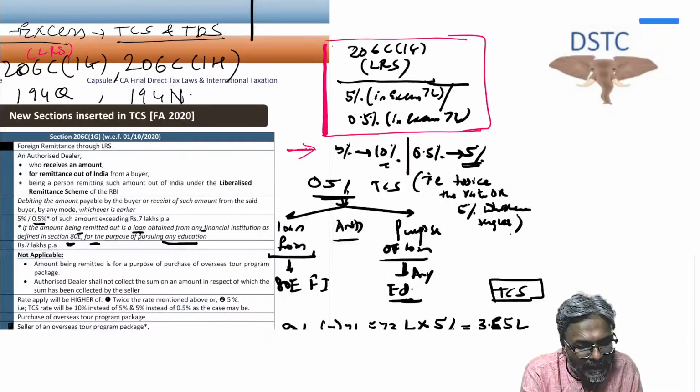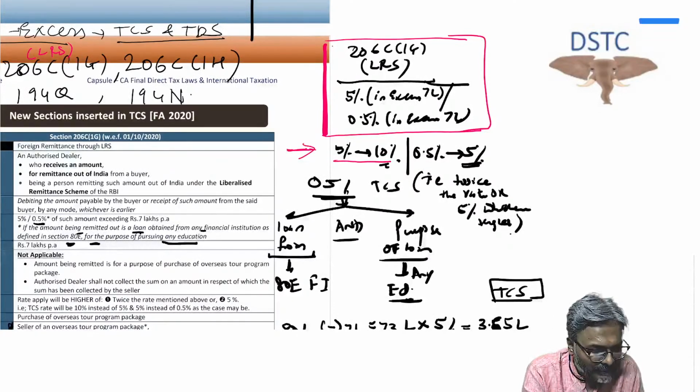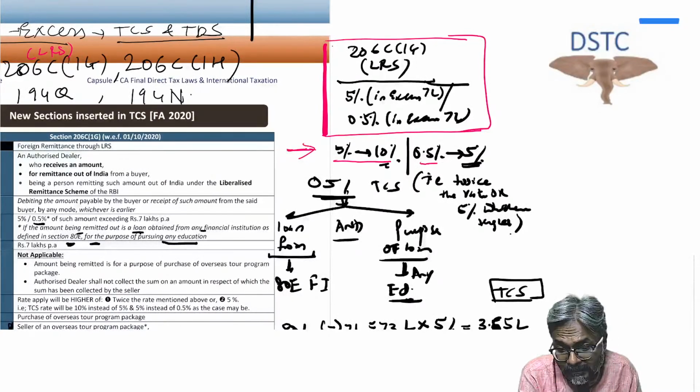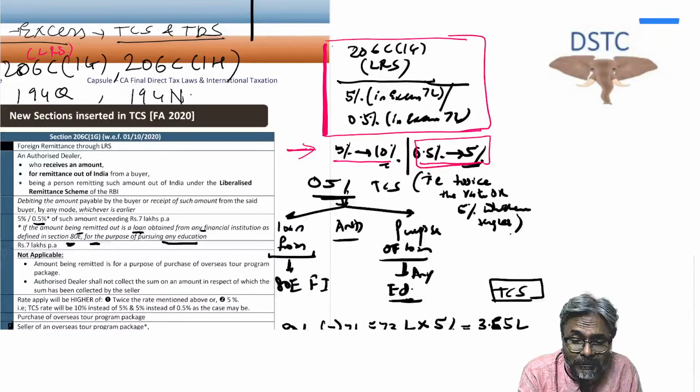If the PAN is not furnished by the buyer, what will be the rate? That 5% will become 10%, and that 0.5% will become 5%. Be careful.